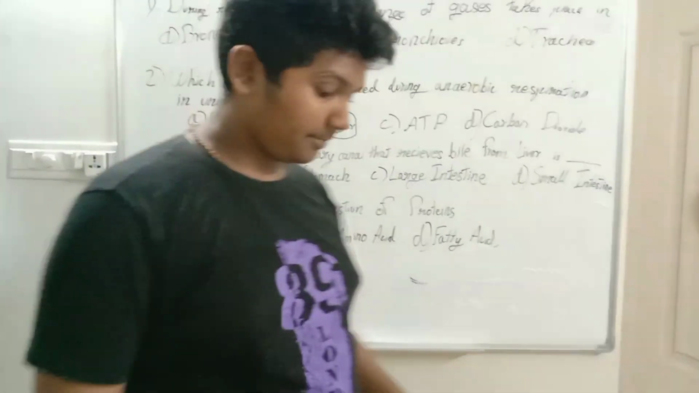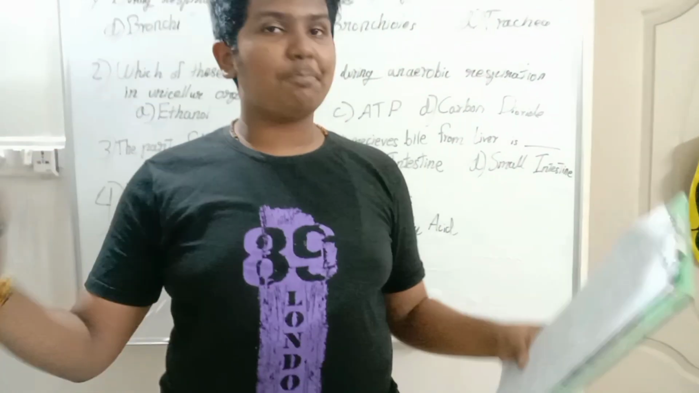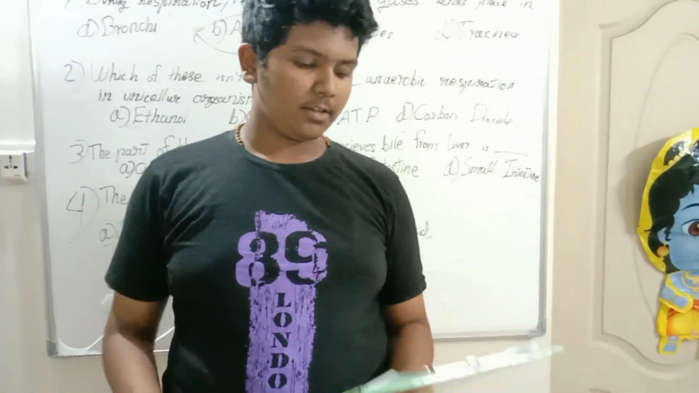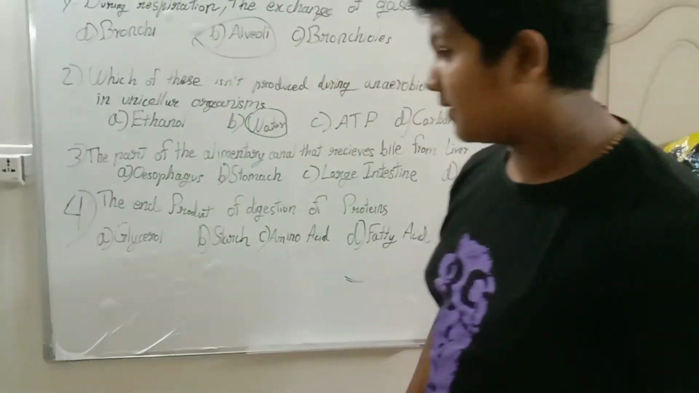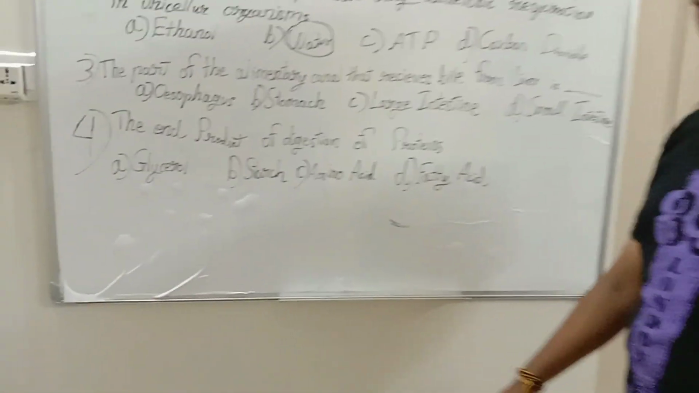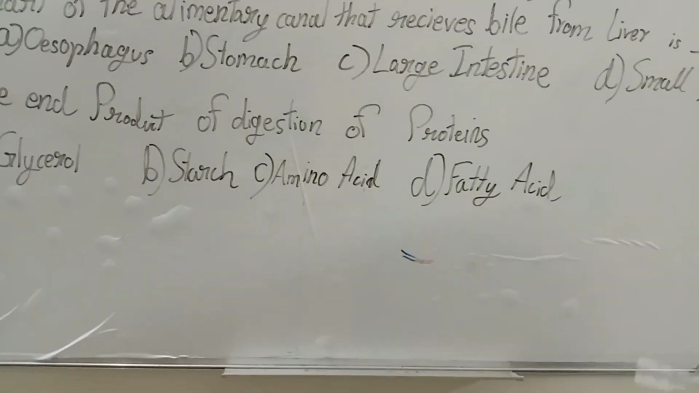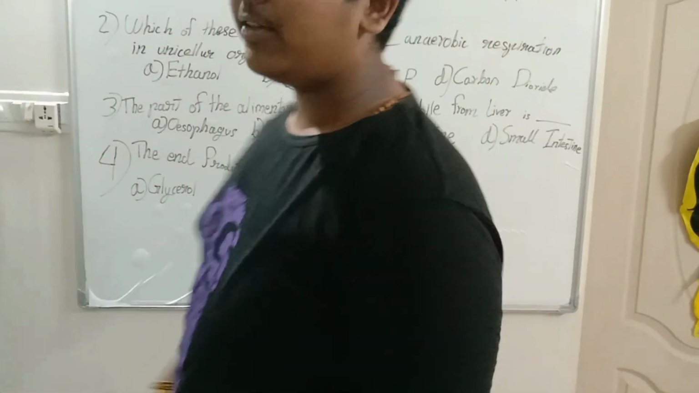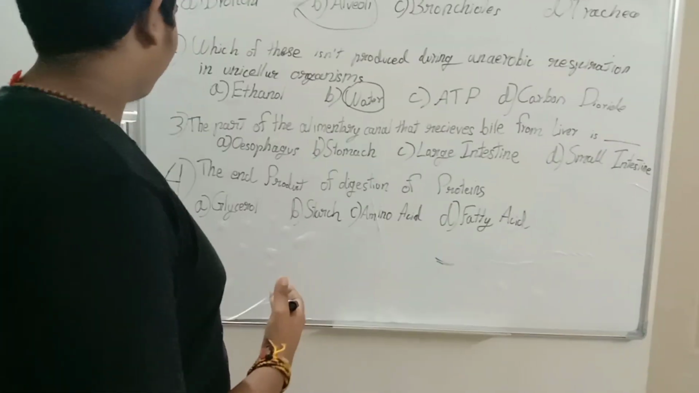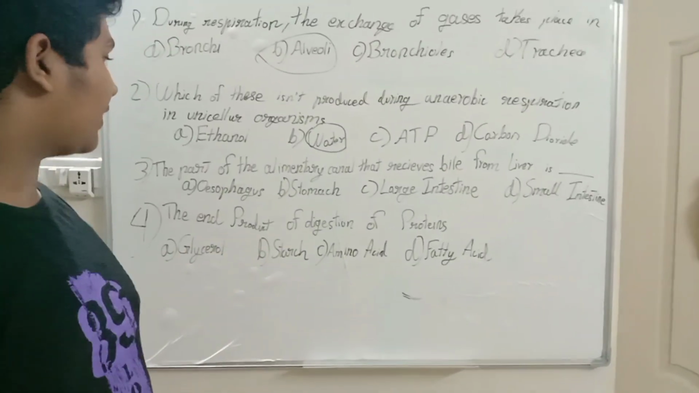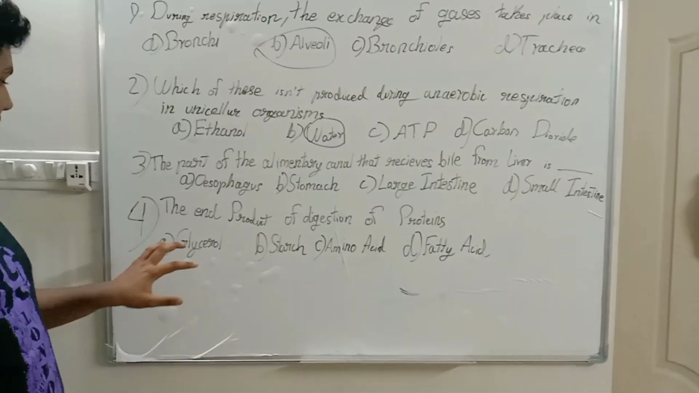Now next question. The end product of digestion of proteins. The options given here are glycerol, starch, amino acids, and fatty acids. So which do you think is the end product? Let me see. Glycerol.